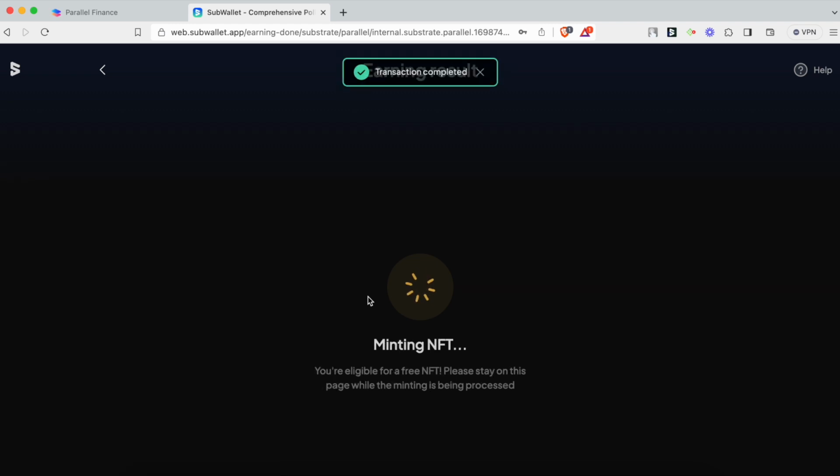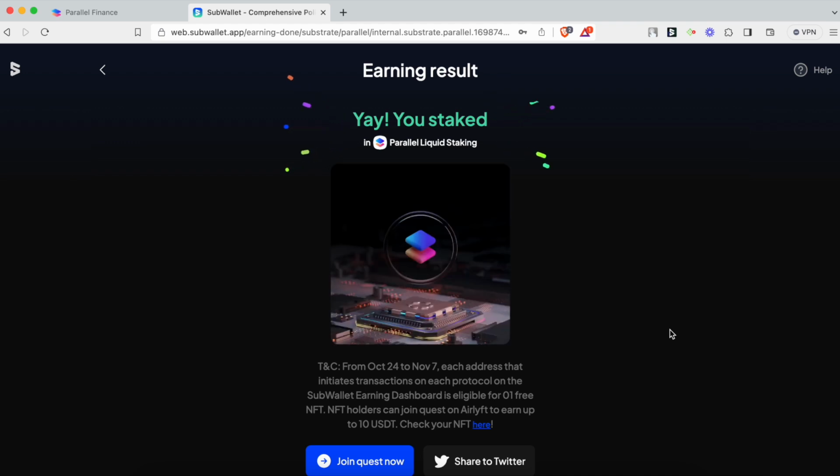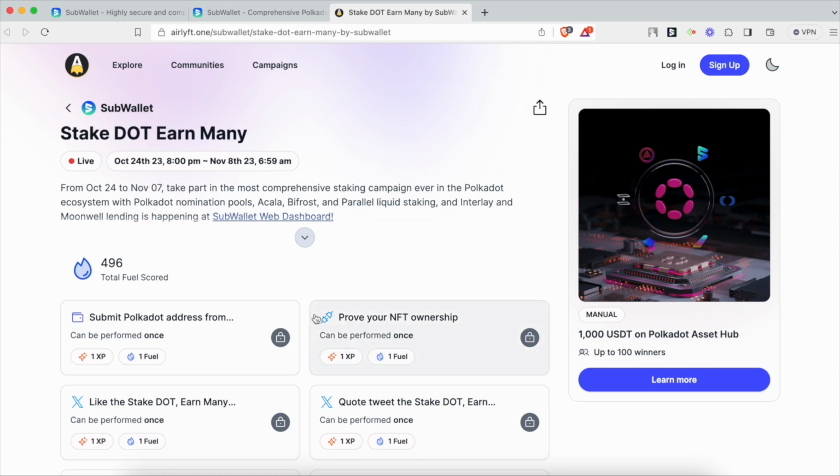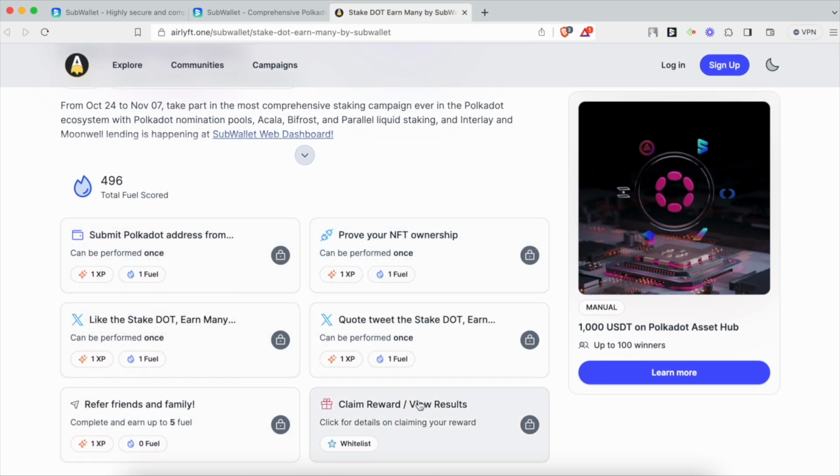Okay, your transaction is completed and you are eligible for a free NFT from October 24th to November 7th. And here is the Parallel Power Staker NFT. Anyone who holds this NFT can join Quest on Aleph to earn up to 10 USDT. So you can click on this Join Quest Now button and be taken to the Airlift Quest page, stake.earn.money. These are very simple missions that you can do easily and quickly.